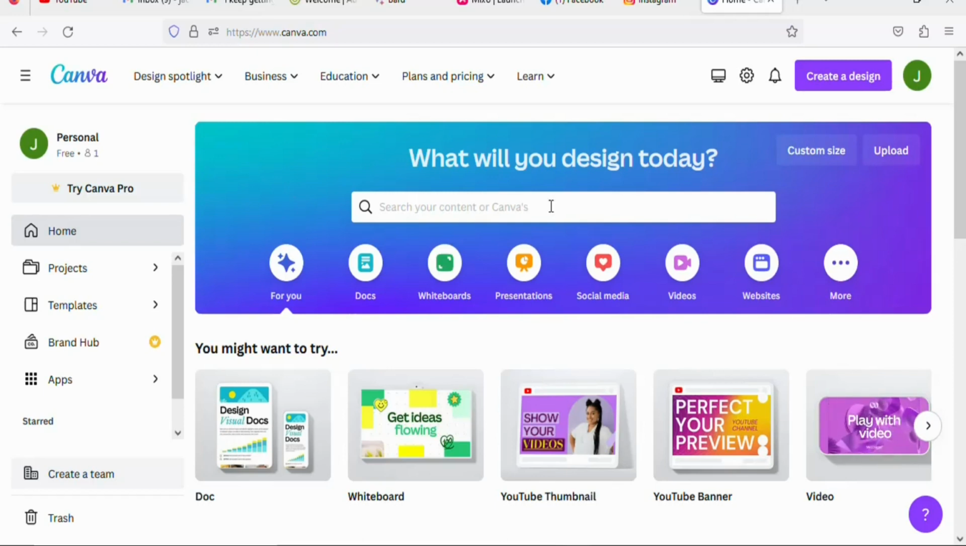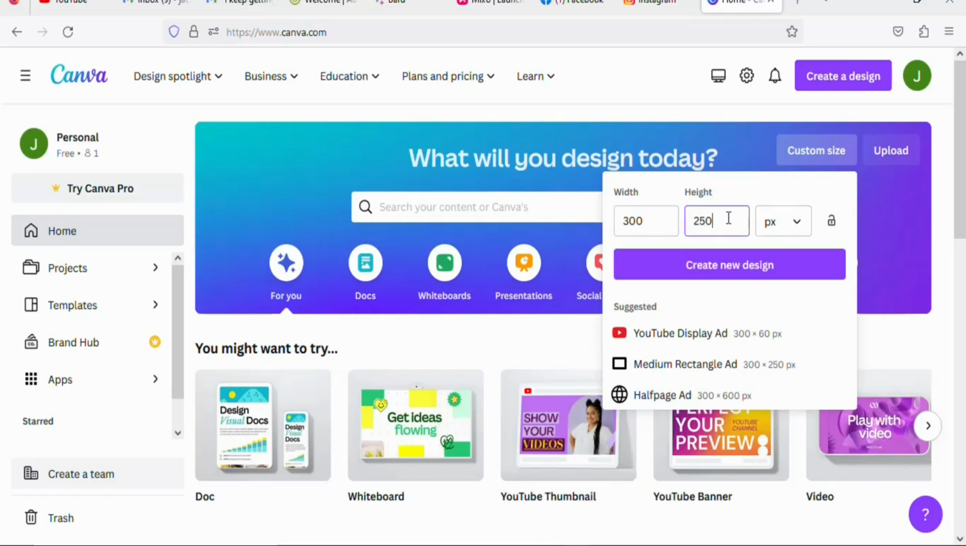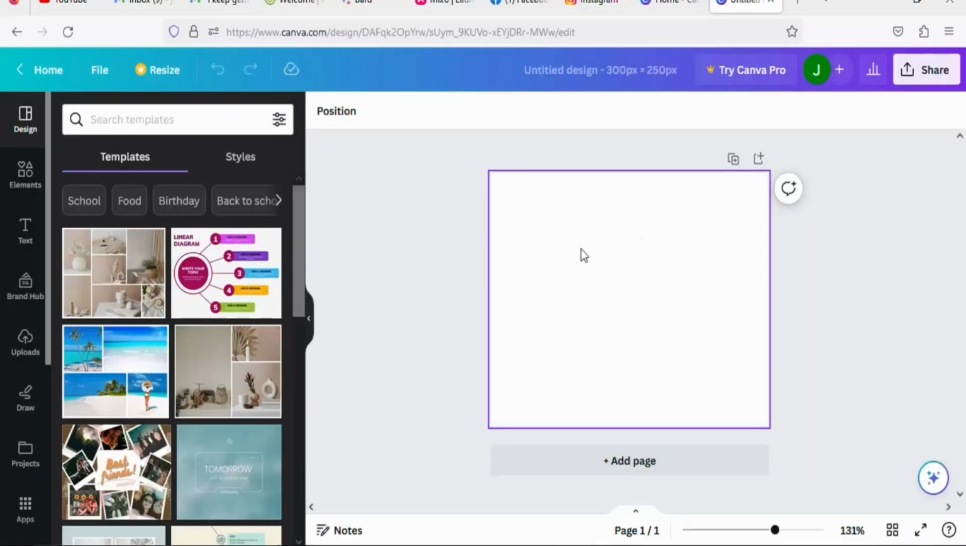So once you are on Canva, what you have to do is that you have to click right here custom size. Once you click on custom size, you are going to enter the size of the image that you want to create. In this case is 300 by 250 pixels. Once you enter that, click right here create new design. Once you click on create new design, you are going to see a page like this.